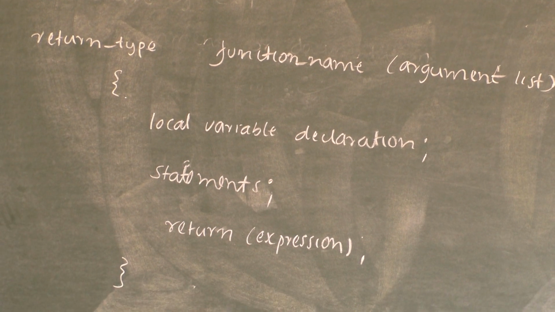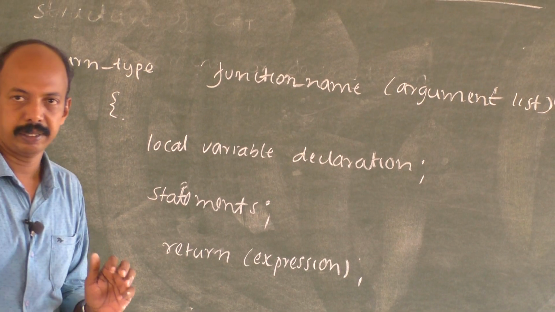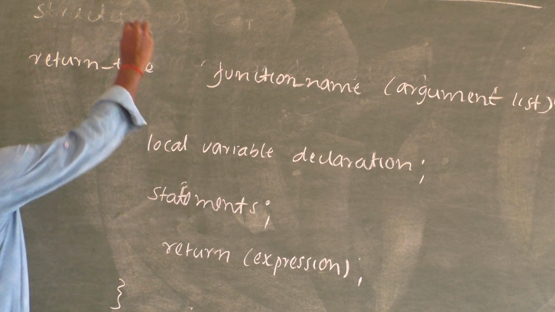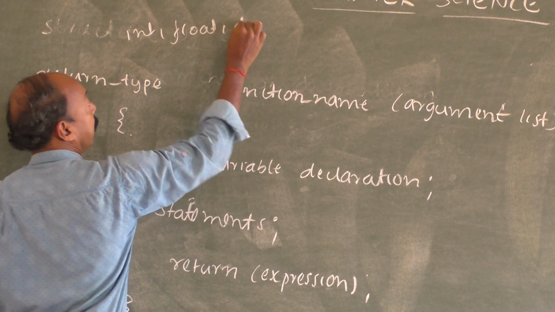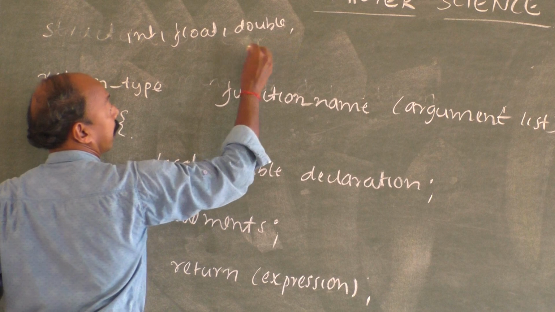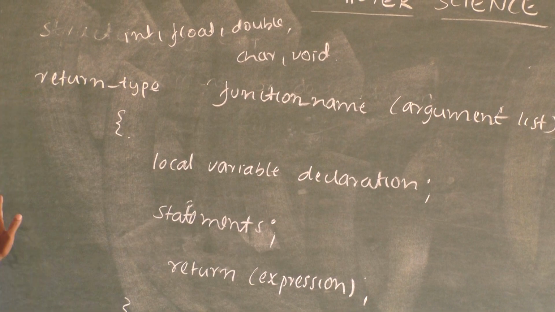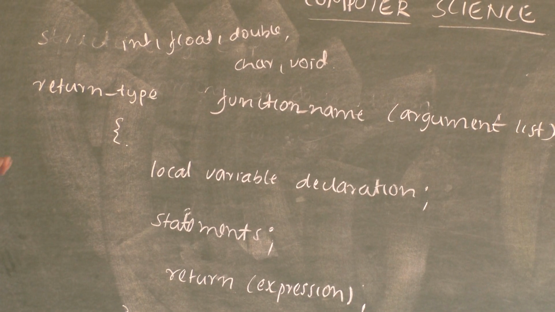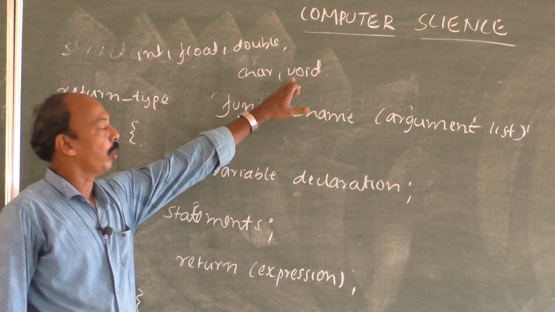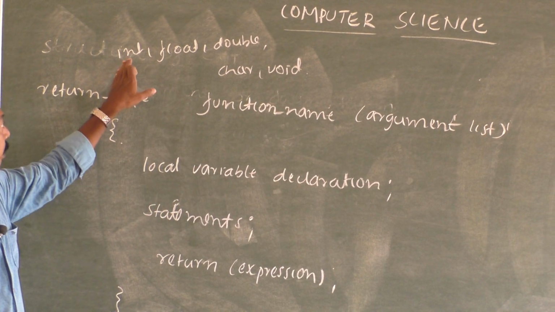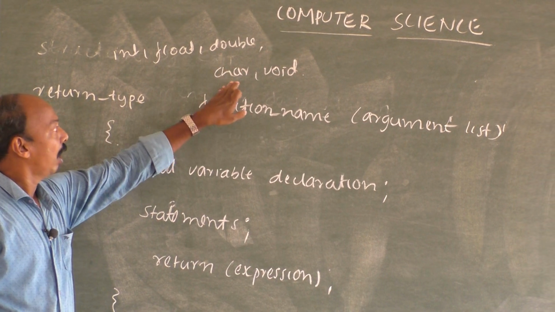Now here, what is a return type? We know about the fundamental data types, which are integer, float, double, character or void. What is void? If we are not going to return any value, if there is nothing, then it is void. Otherwise, it will be either integer, float, that is a fraction, double or character.